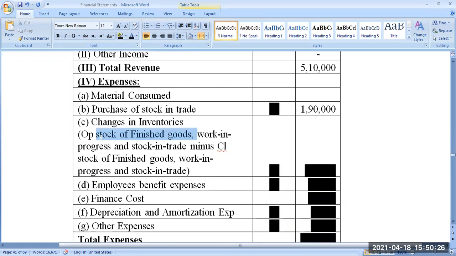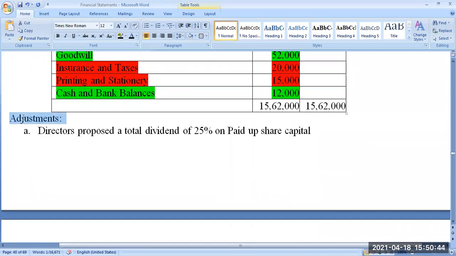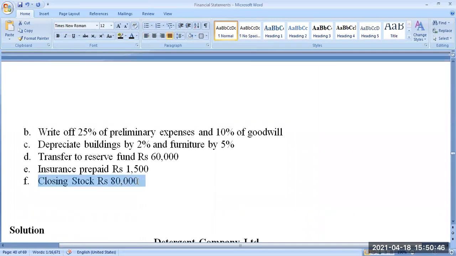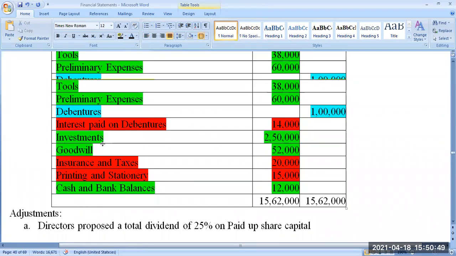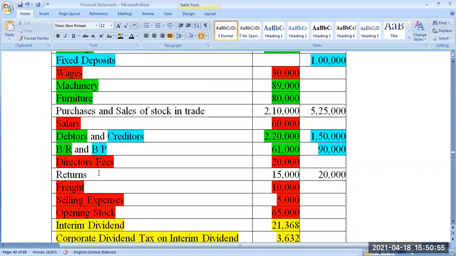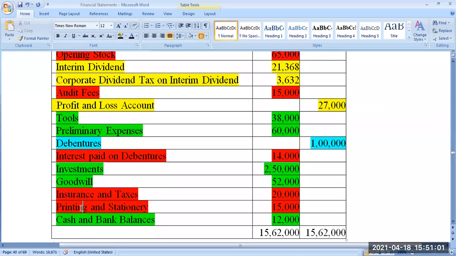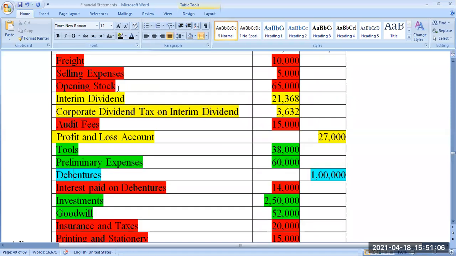Look at this question. There is no finished goods opening stock. There is no work in progress. But stock in trade opening is there. How do I know? Look at this. In the trial balance, anything given as a stock is the opening balance. In the adjustment, if anything is given, that is the closing balance. This is closing and this is opening. Where is it? Please check it. Yeah, 65,000, Professor. Opening stock 65,000. Yes, okay.